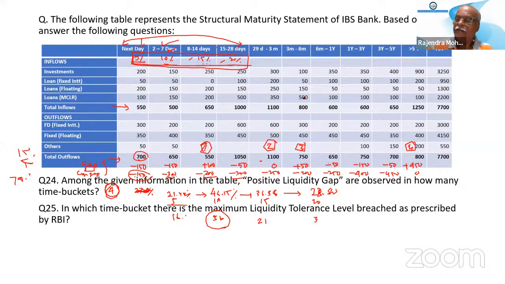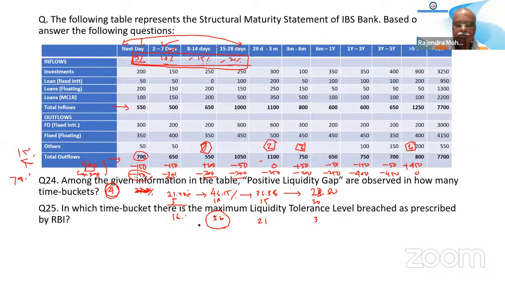Okay, sir. Only these four. You forget about other things. Only these four is concerned. You should be concerned about this. This should not breach 5, 10, 15, 20. There is no question of 3 year, 5 year, 1 year, nothing. Only short-term liquidity. Okay, sir.